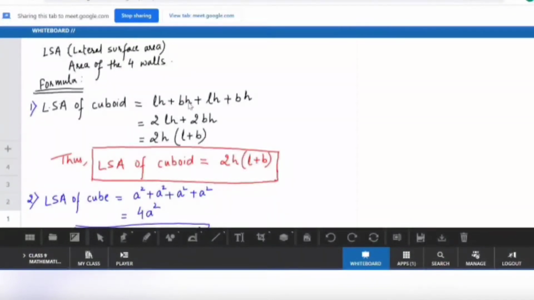Now adjacent to it, if you look at another wall, it includes just the breadth and height of the room. So the area should be BH. Then again the next face will be LH, and the last face of the four walls will be BH. So here we get 2LH, because we have written LH two times, and similarly BH two times, so it must be 2BH. Understood? Any problem? So we can take 2H common, it is L plus B.